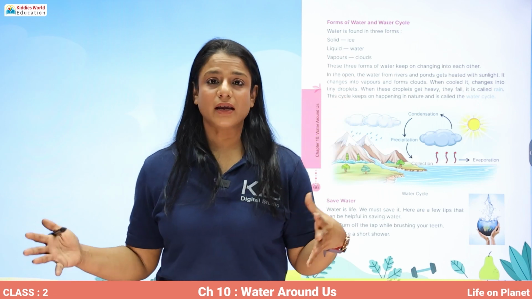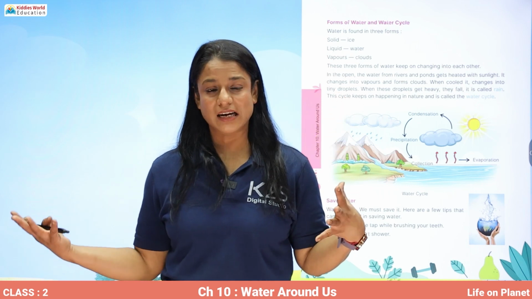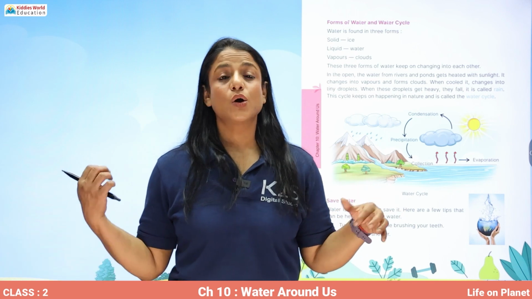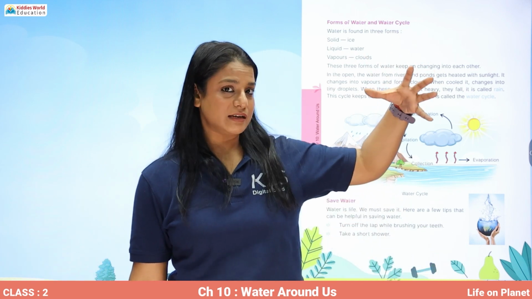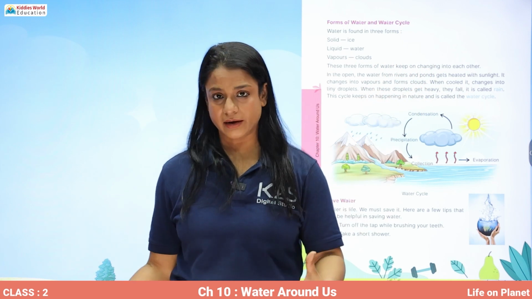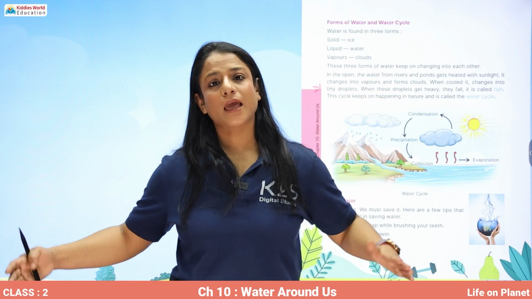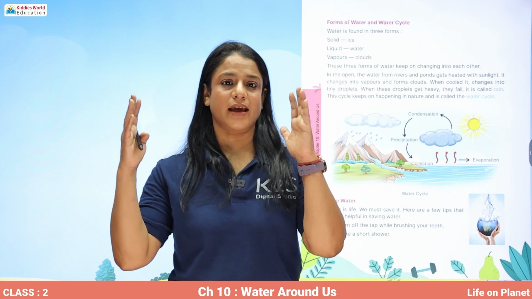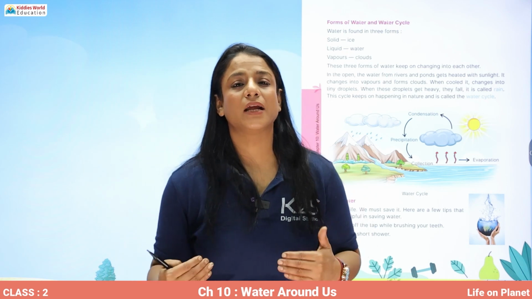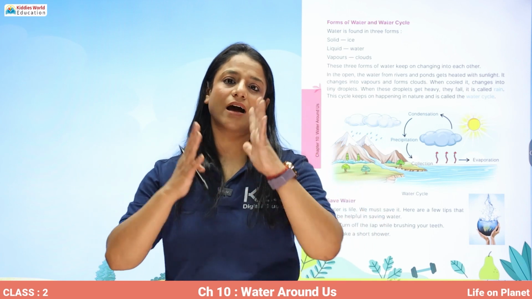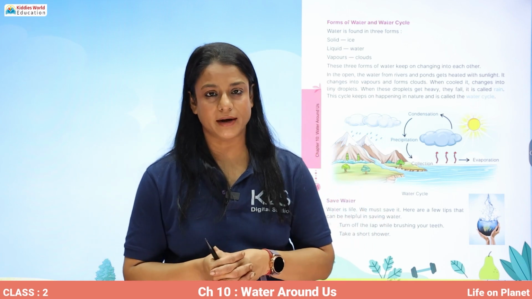Now, water in our rivers, lakes, ponds, ocean, sea, when sunlight is there, the water gets heated by the sunlight and it starts getting evaporated. It starts changing its state from liquid to vapors.